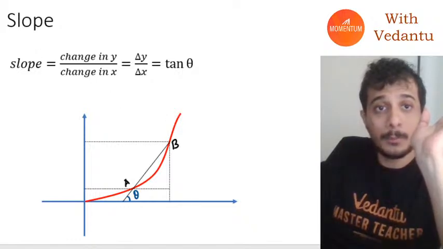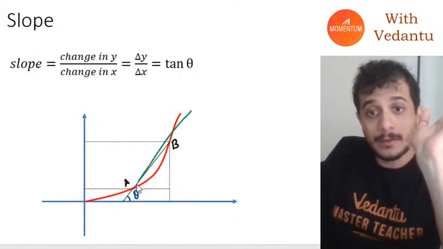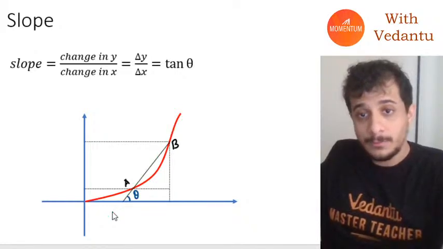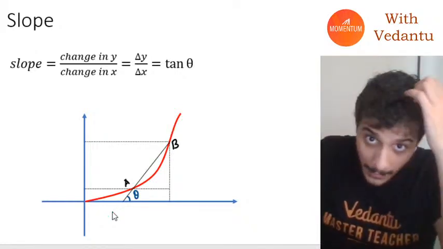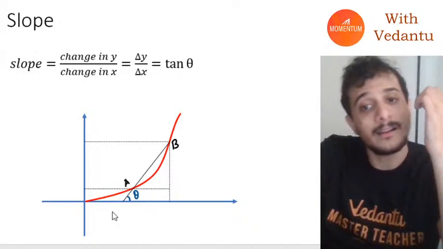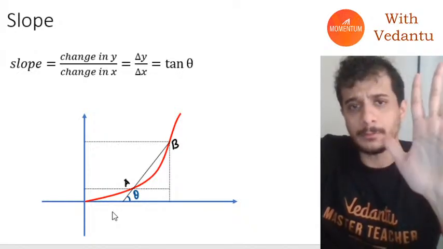This is the slope of the line joining the 2 points A and B. That is change in y divided by change in x, and that is also tan theta. Okay, you need to remember this.